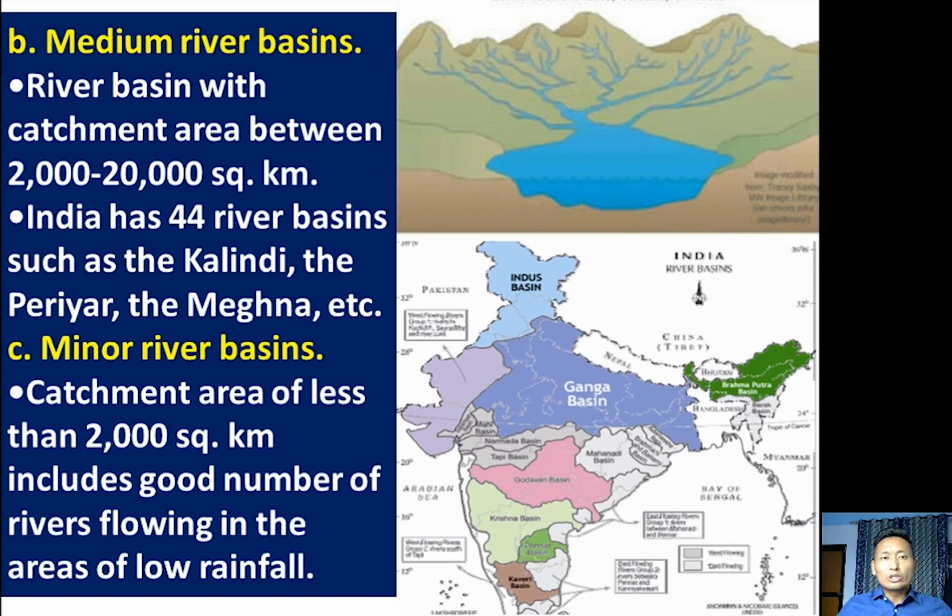That means river basins which have a catchment area of more than 20,000 square kilometers are categorized as major river basins. Medium river basins are those which have a catchment area of between 2,000 to 20,000 square kilometers. And minor river basins have a catchment area of less than 2,000 square kilometers. So this is the second classification of river systems in India, based on the size of watershed, river basin, or catchment area.